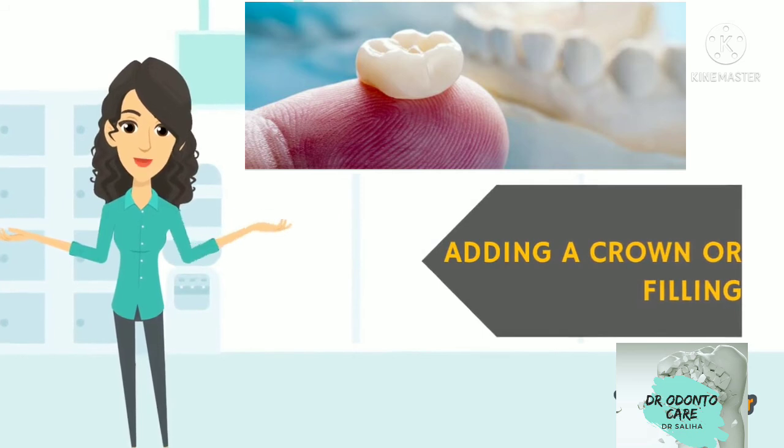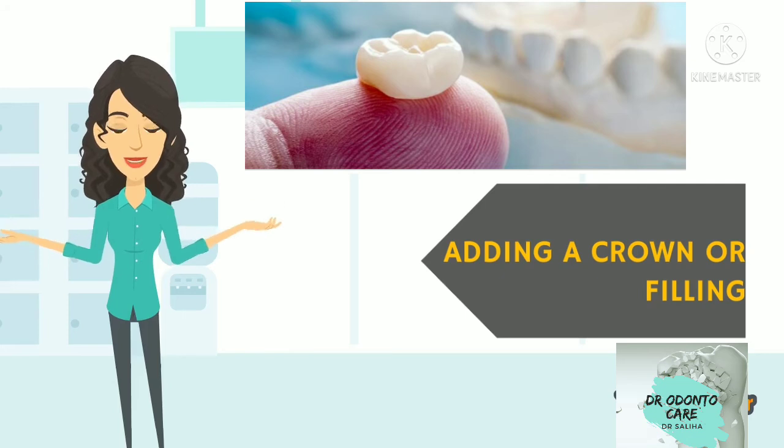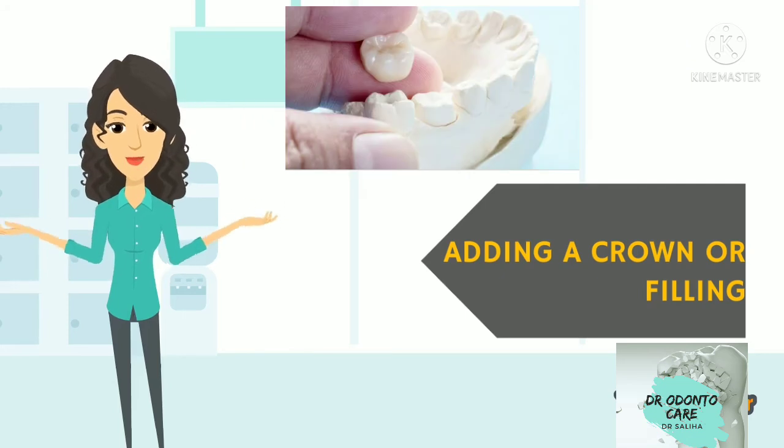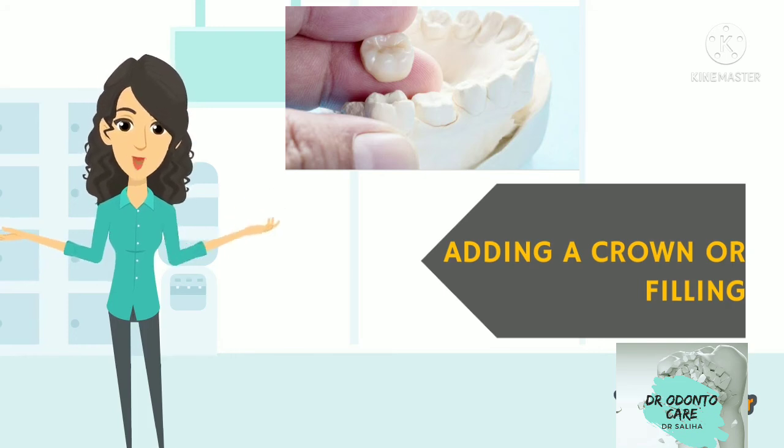Third step is adding a crown or filling. However, the tooth will now be more fragile than it was before. A tooth with no pulp must receive its nourishment from the ligament that attaches the tooth to the bone. This supply is adequate, but in time the tooth will become more brittle, so a crown or filling offers protection.